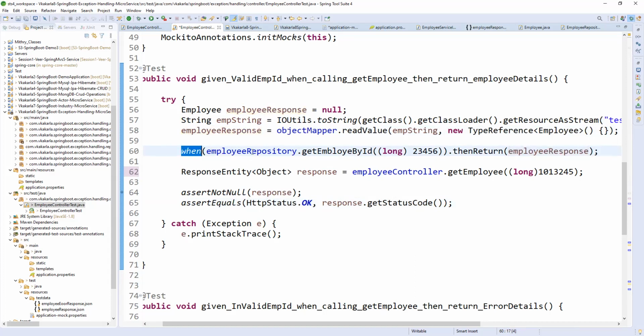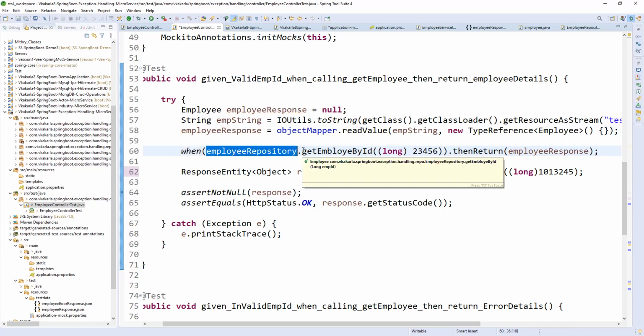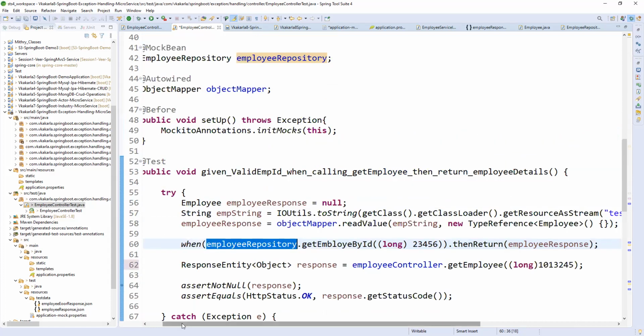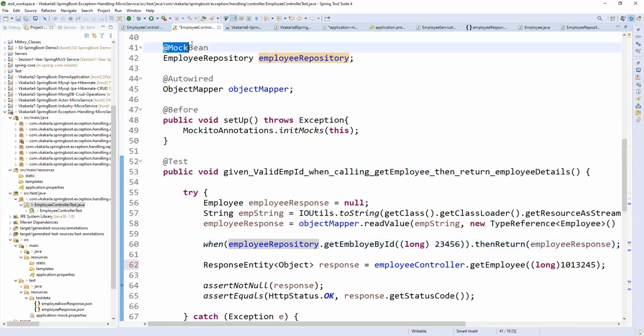Okay. So this is dummy, and in this when line, employee repository dot get employee ID is a normal get functionality, right? This is not a dummy repository, right? No, this is an actual repository only. Yeah, but we are doing it as a mock. We enabled it as a mock, even though it is a real repository, so that it will not work. So whenever it is not working, you should return this one. Like that we are saying. Okay, got it.